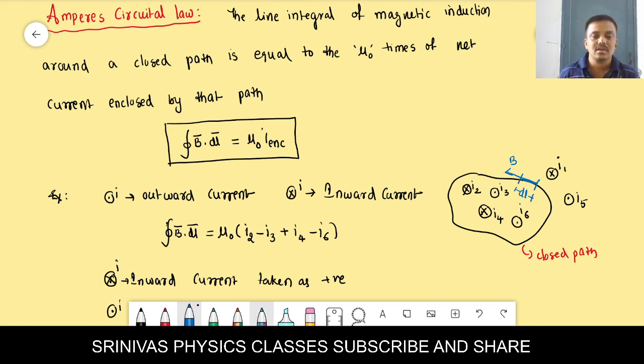I am using the terminology which is comfortable for you. This is the loop we are taking, and the current inside the loop is the enclosed current. Both are correct, Babu, you can use any one notation. Okay, clear?